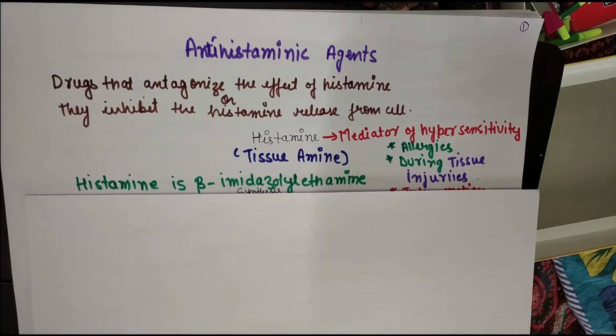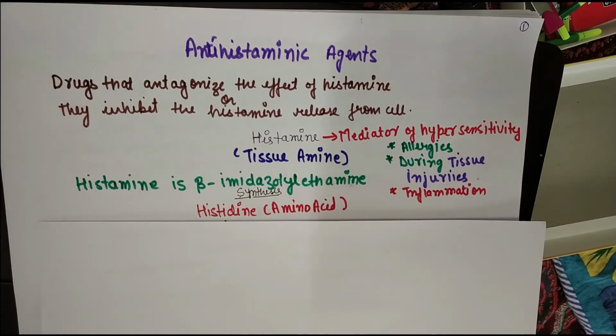Generally histamines are known as tissue amine, and they are released during hypersensitivity due to allergy or due to some tissue injury, or during inflammation when you see redness, swelling inside the body, or something appearing on the skin. When you have an injury on your skin, you can also see the redness and swelling and some heat-like sensation. In that case the histamine and other inflammatory mediators are present. So we can say that histamines are the mediators of hypersensitivity during allergies, tissue injuries and inflammation.